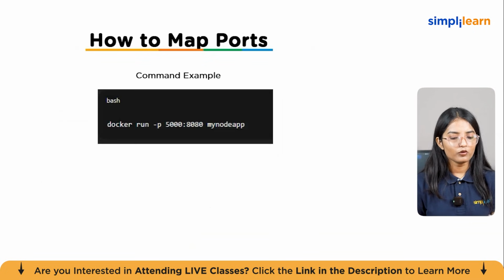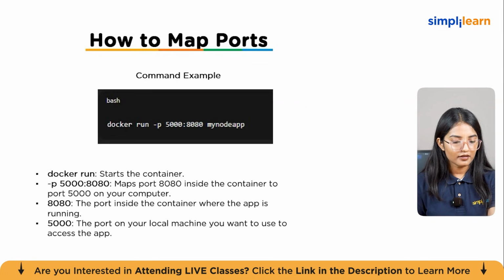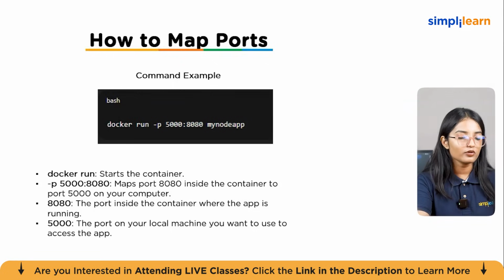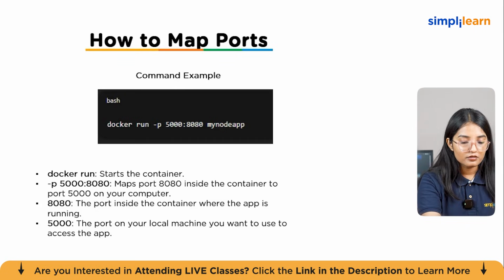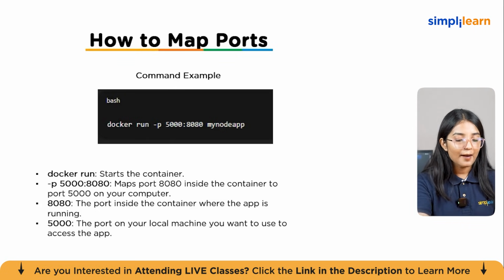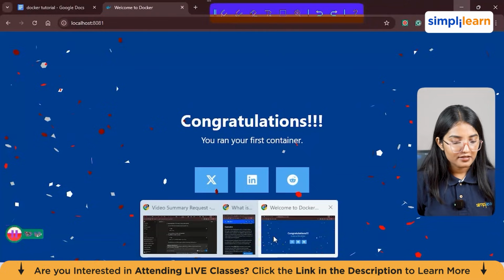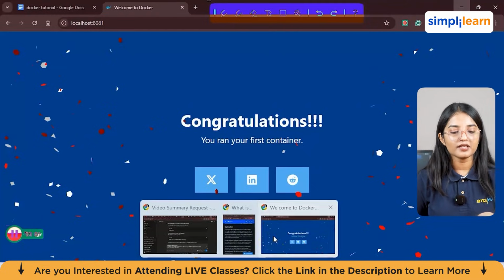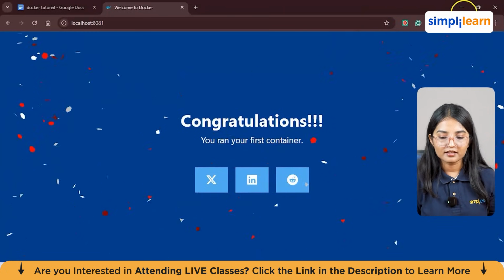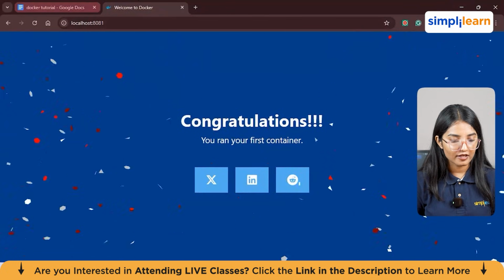So how can you actually map ports? Here is a command example. The docker run command will start the container. Then you have -p 5000:8080, and this will map port 8080 inside the container to port 5000 on your computer. The second one, 8080, is the port inside the container where the app is running, and 5000 is the port on your local machine that you want to use to access the app. So when we ran this container, you're working on this particular localhost. So I think it's clear to you guys how port forwarding works.